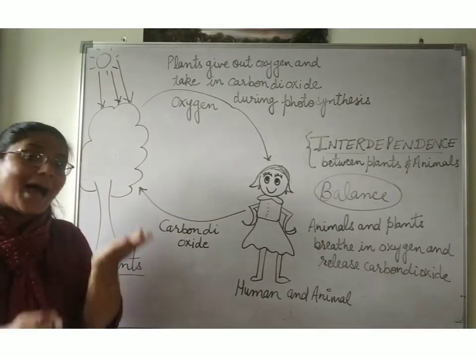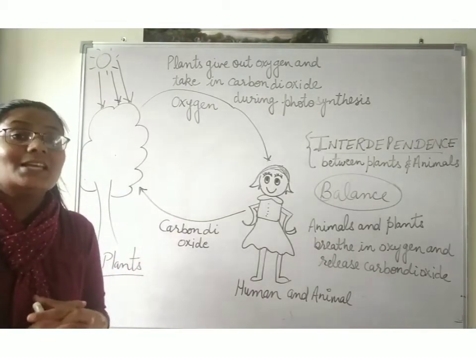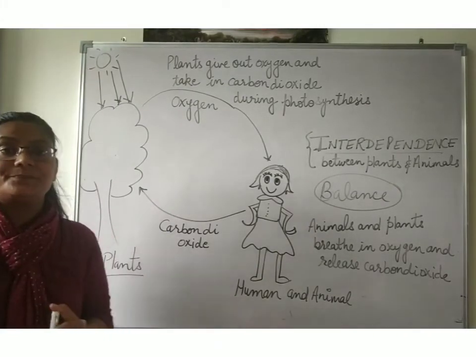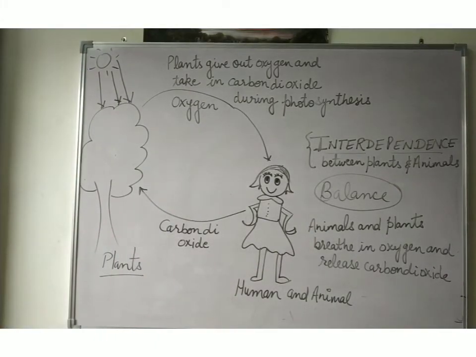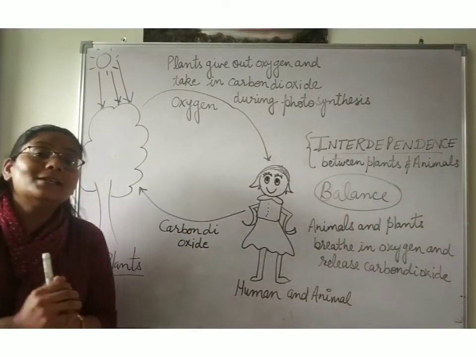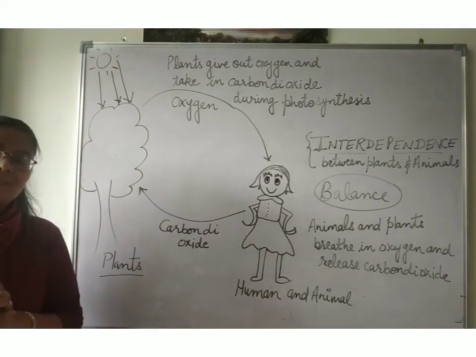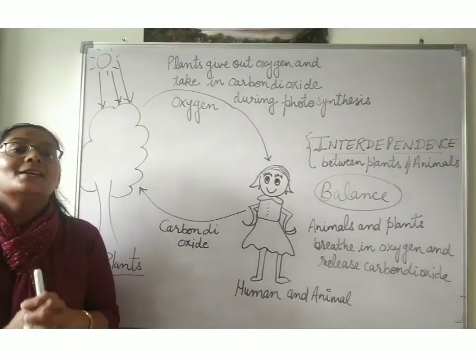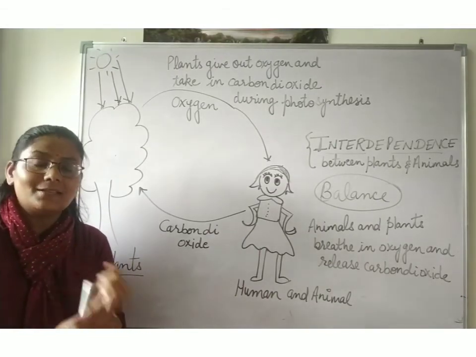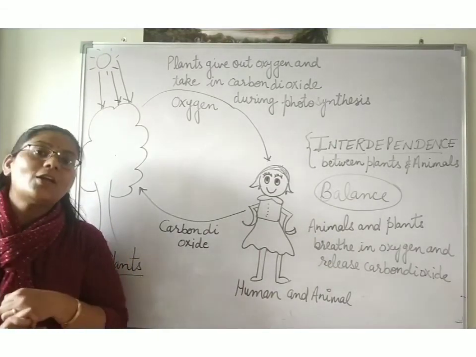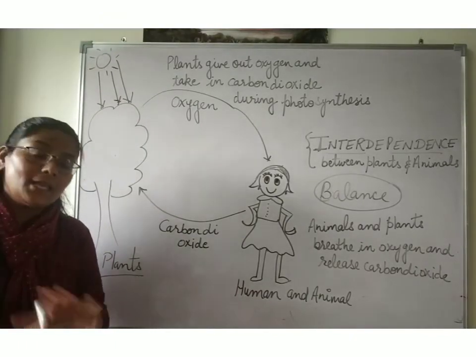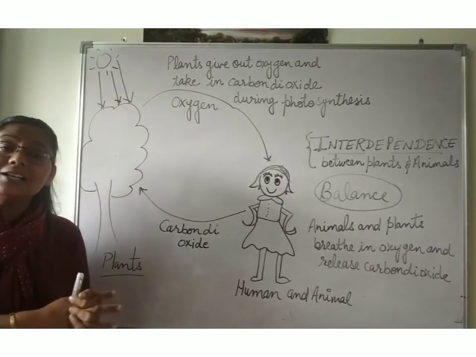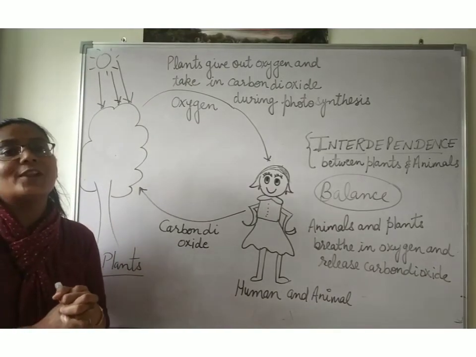That's why the balance in nature is very, very essential. You know children, just because of this, we are coming into a danger zone and the environmental balance also gets disturbed. So save the nature, plant more and more trees so that your water cycle will be balanced, the concentration of oxygen and carbon dioxide will be balanced, there will not be any global warming and our earth will be a safe place to live in.